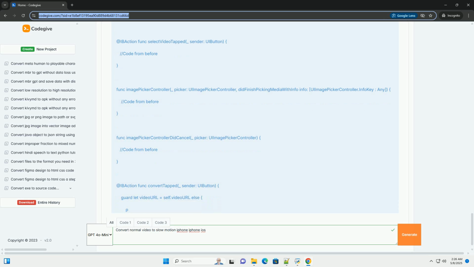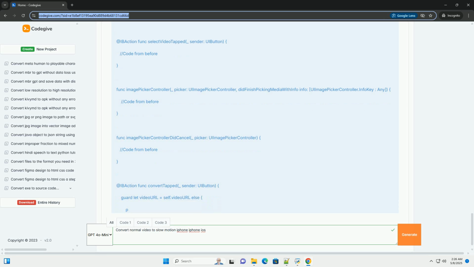4. Slow motion conversion, AVAssetReader and AVAssetWriter. This is the core part of the tutorial. We'll use AVAssetReader and AVAssetWriter to read the video frames, adjust the timing, and write them to a new video file. This is a complex process, so let's break it down.